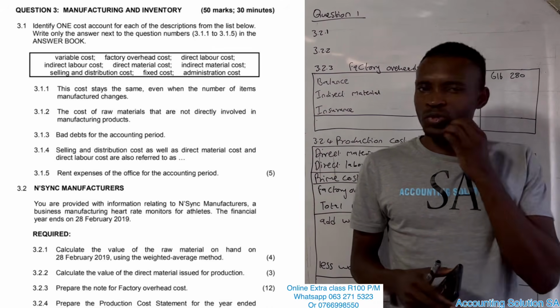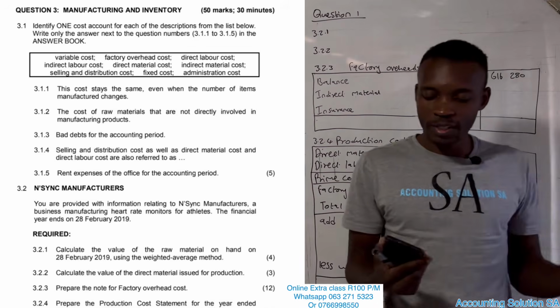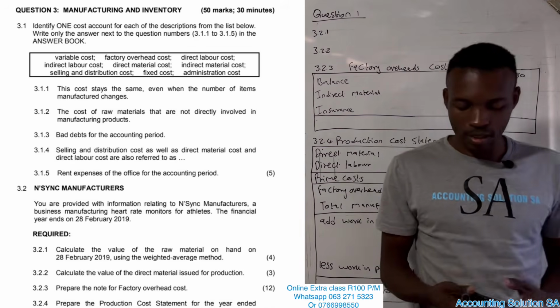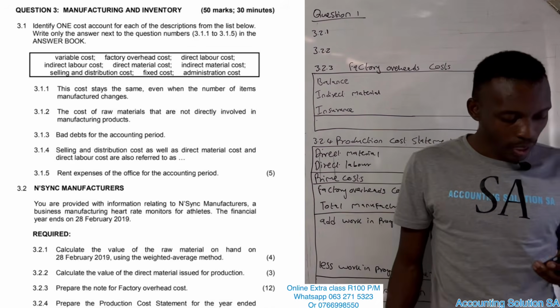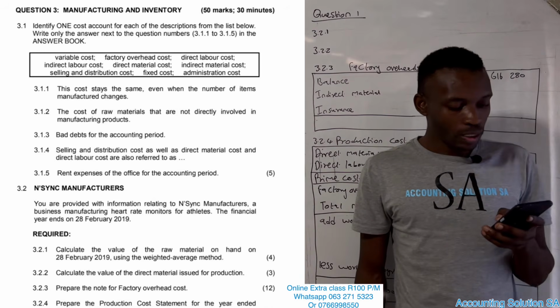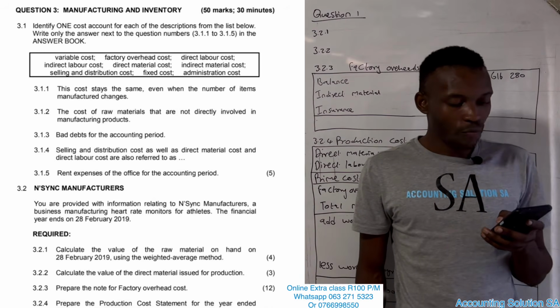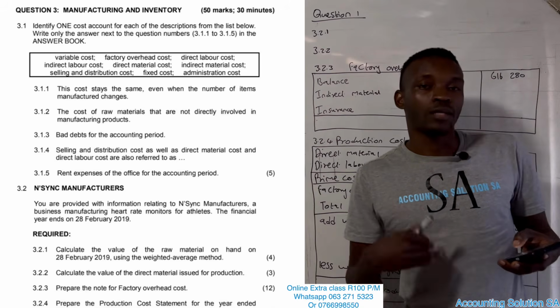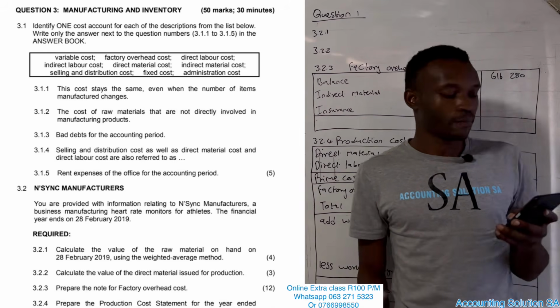So they are not always the same. They always shift left and right, decrease, increase. Then the last one, rent expense of office. Once they talk about office, just know that it's related to admin.